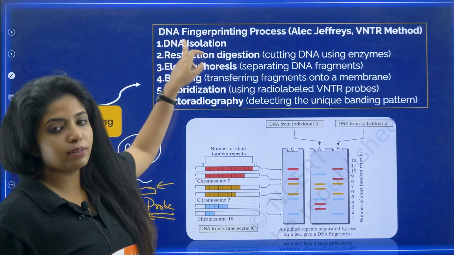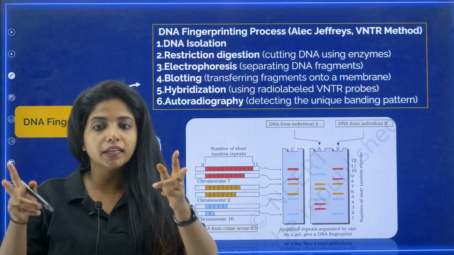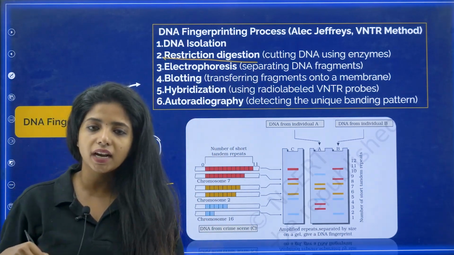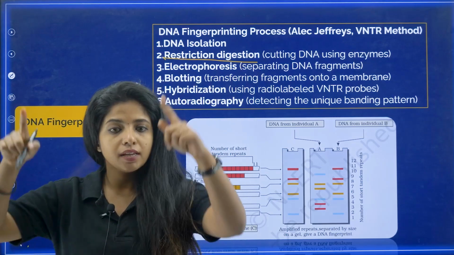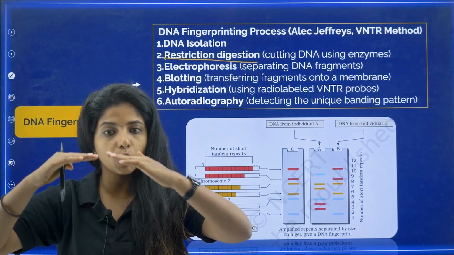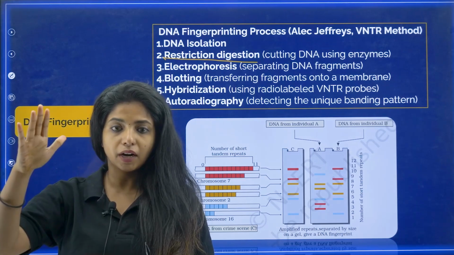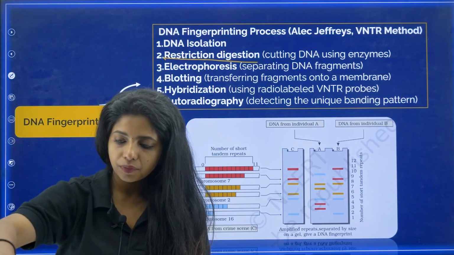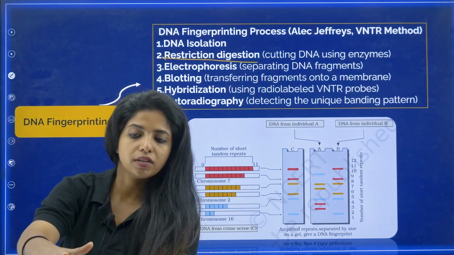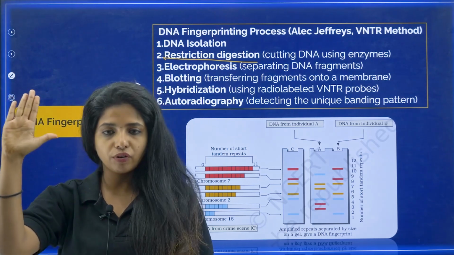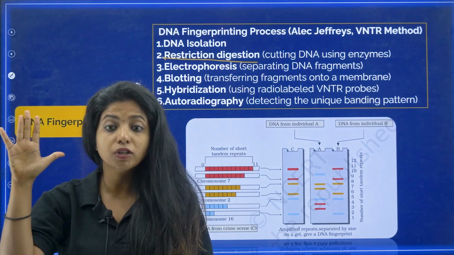So our DNA has been isolated, my dear children. After that, the DNA has been cut using enzymes, and you call this restriction digestion. Then the DNA is separated using the electrophoresis chamber, depending on the length. Then blotting is done. A nitrocellulose paper is taken, and whatever is on the gel electrophoresis is transferred exactly onto the paper. Now we have everything over here. This is known as blotting or Southern blotting.